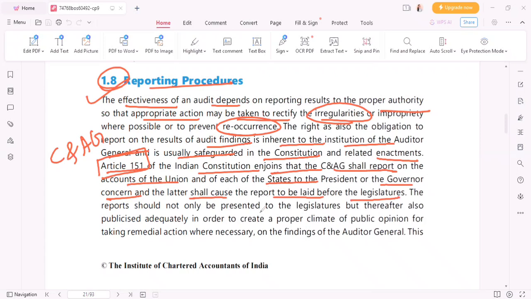वेदर ऑफ यूनियन और ऑफ स्टेट बोथ, ओके। दोनों यूनियन और स्टेट का क्या करना चाहिए, ऑडिट रिपोर्ट लेजिस्लेचर के सामने रखना चाहिए, प्लस वो प्रेसिडेंट को जाएगा, प्लस वो गवर्नर को जाएगा, है ना, वो रिपोर्ट उन लोग को बताएंगे। The report should not only be presented to the legislature, but thereafter also publicized adequately in order to create a proper climate of public opinion for taking remedial action where necessary on the findings of the Auditor General.